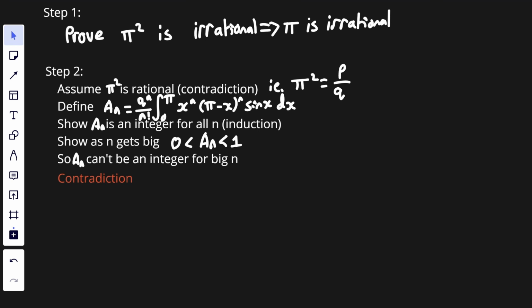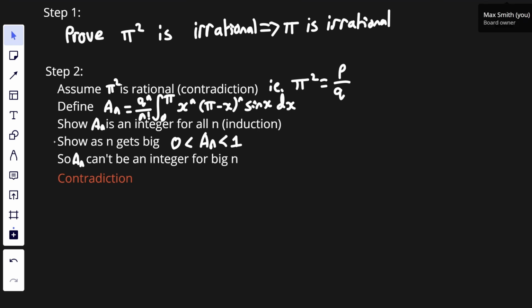Now, I've put the hints on what we're going to do, so you may choose to try it yourself. For step 1, we're going to use a contrapositive proof. For the next part, we're going to use contradiction, and then we're going to use induction. As n gets big, we're going to create an upper bound and a lower bound for our integral, and we're going to show that this approaches 0 on both sides, which then, by the squeeze theorem, gets us to that conclusion I just talked about.